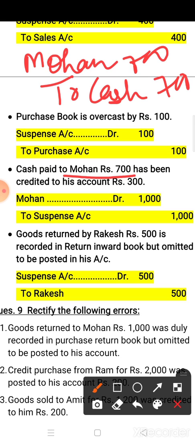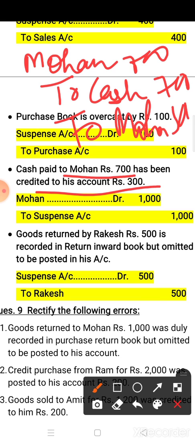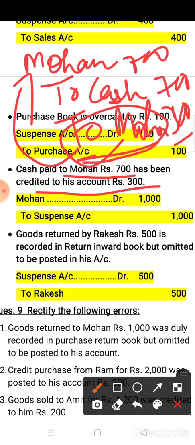Okay, has been credited to his account 300. It means the mistake is the accountant has credited Mohan account with rupees 300. So here the mistake is with the amount and with the wrongly posted entry. So what we have to do? The first thing, this 'to Mohan' we have to remove here. Okay, remove from here. So for removing this 'to Mohan', what we have to do? This Mohan you have to take to the debit side. Okay, so Mohan account debit you have to write down.